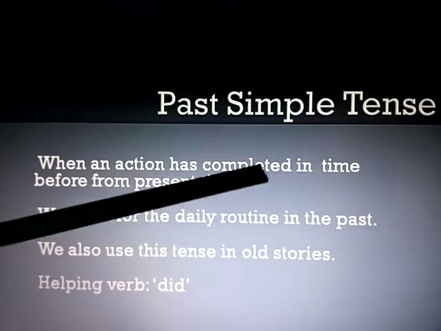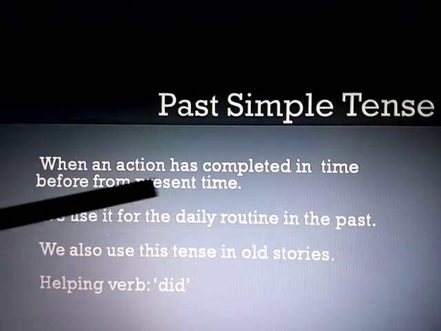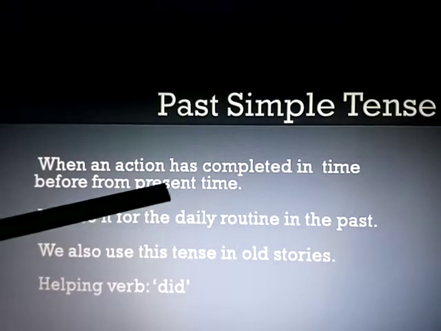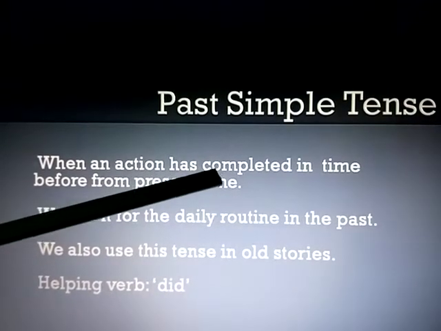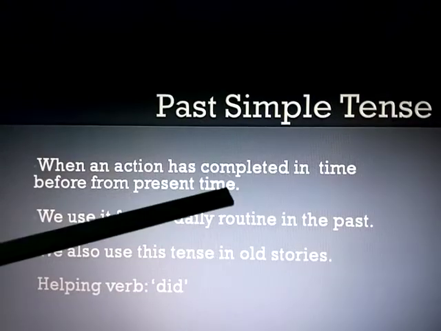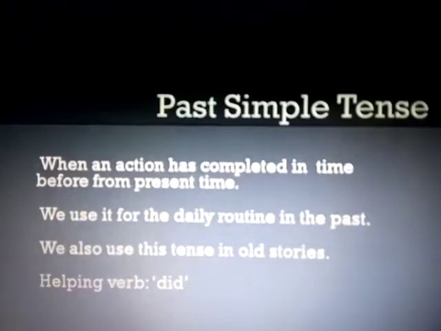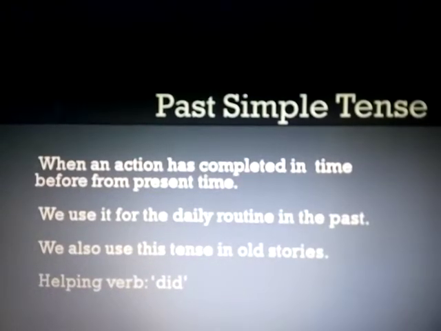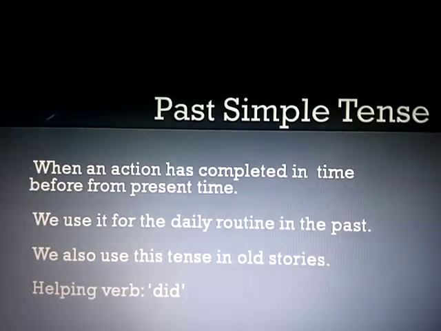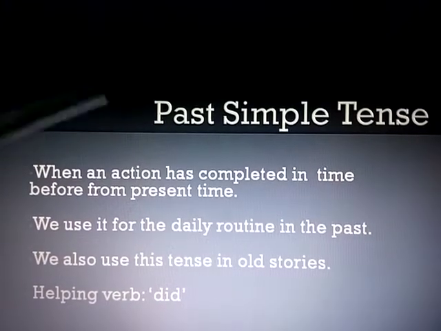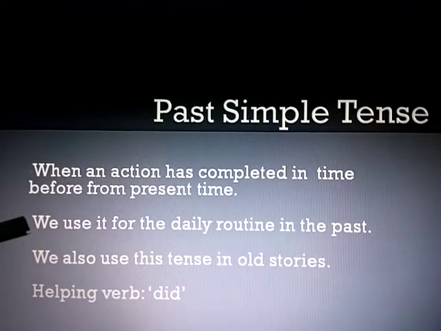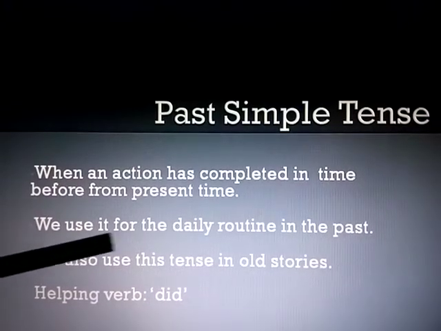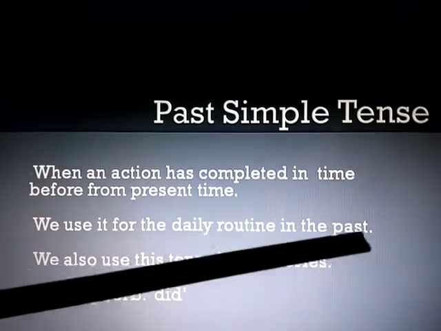When an action has been completed in time before the present time, that action should be completed. But in present perfect tense, that action is not completely completed, meaning something remains. Second thing, we use it for the daily routine in the past.